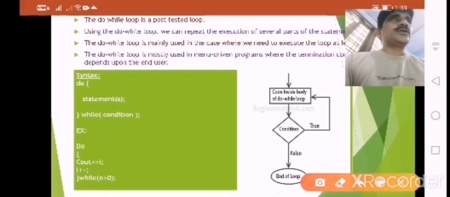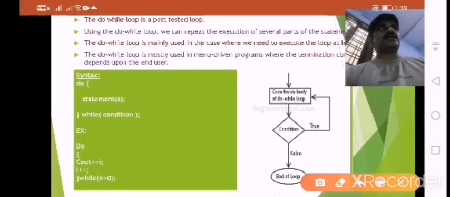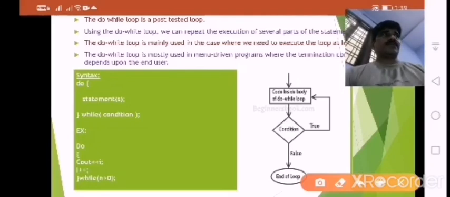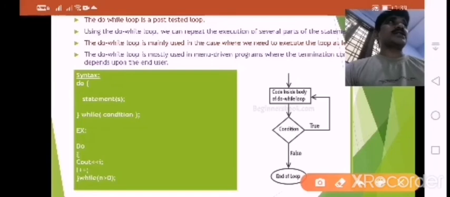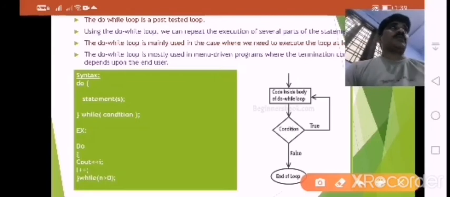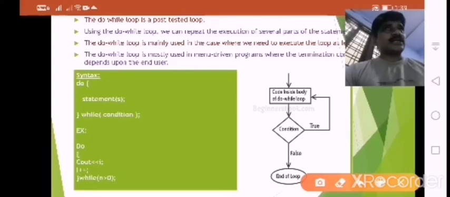And next one is do while. The do while loop is a post-tested loop. It is completely opposite. While is pre-tested, after testing the condition it will enter the statement. But whereas do while is a post-tested loop, which means the minimum number of statements is 1, and before testing it will execute one statement.